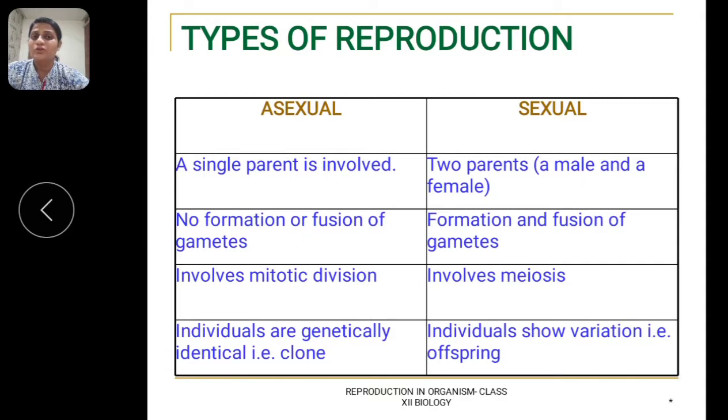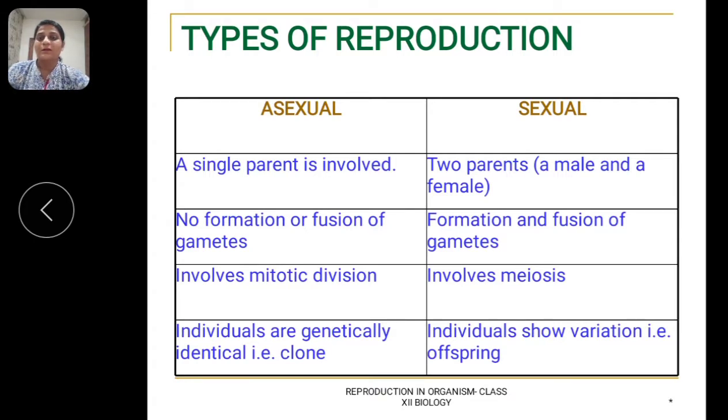Asexual reproduction occurs in plants, protozoans, and some lower animals such as sponges, coelenterates, certain worms and tunicates, and it is absent among the higher non-vertebrates and all vertebrates. I hope this much is clear to everyone.